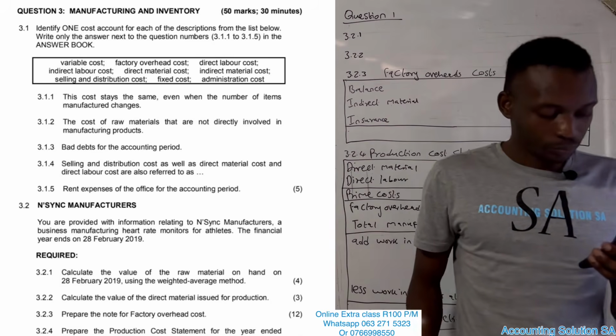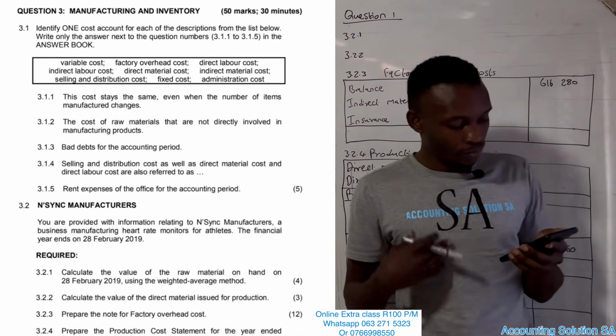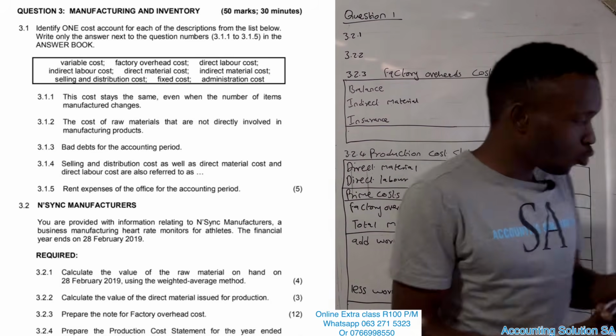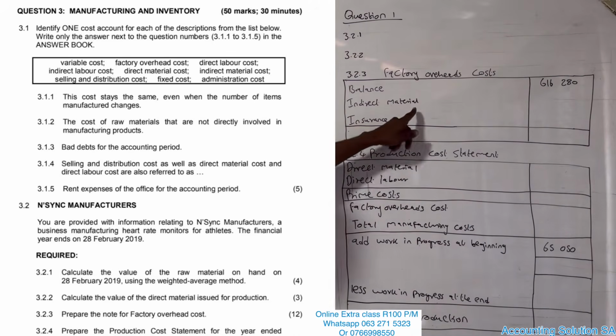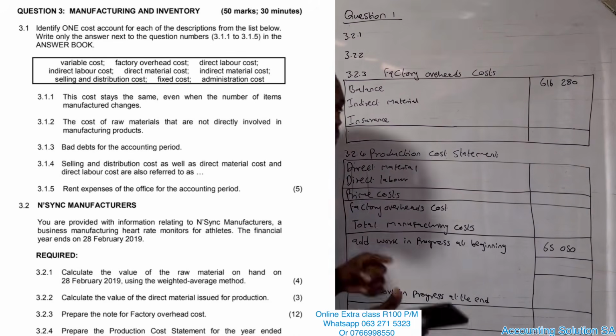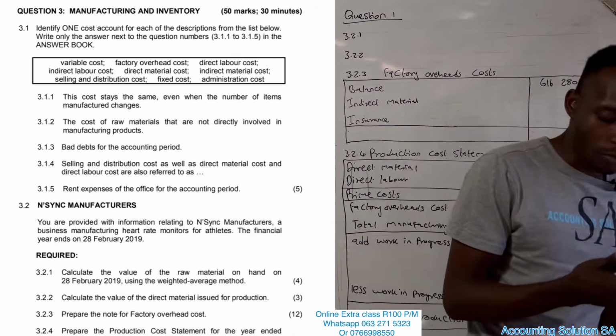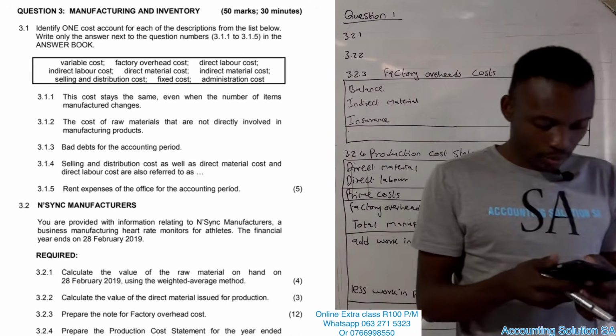Then after that we have to prepare a note, factory overheads, and after that we're going to prepare the production cost statement for 14 marks. Let's start.